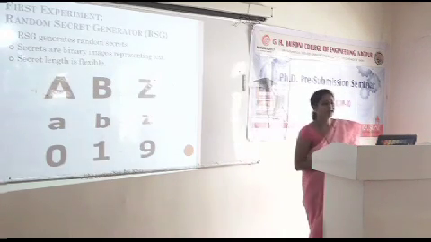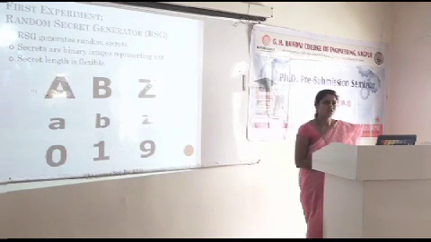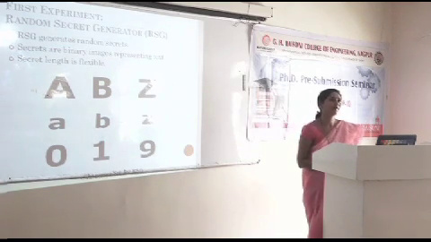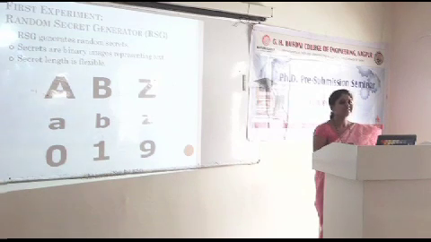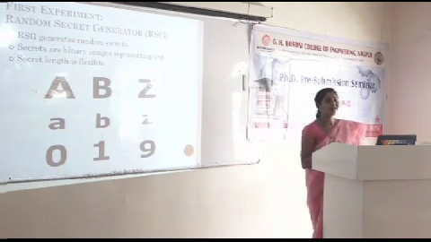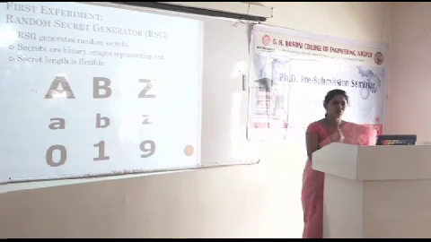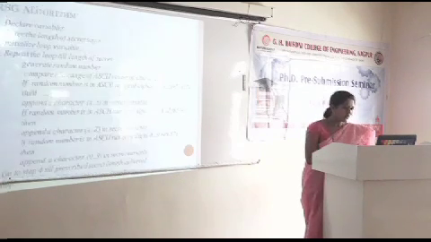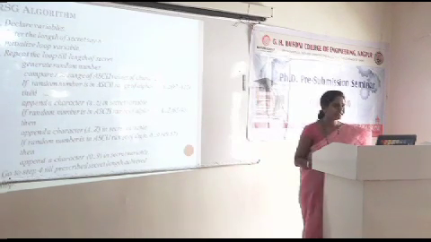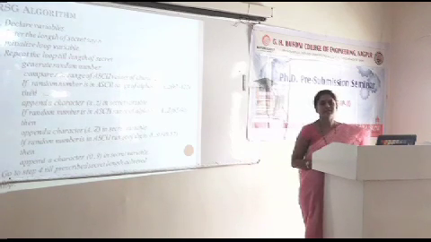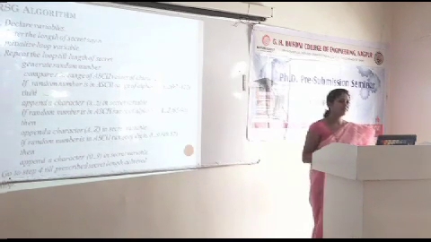So this was our first experiment, the random secret generator. The logic used is very simple. Our aim was to generate any random secret of any length. So we have taken 26 uppercase letters, 26 lowercase letters, and 10 digits. So in all we have a character set of 62, and we designed a binary monochrome image for every character in Paint, stored them at some location, and we wrote a simple logic in the form of the RSG algorithm, that we know the ASCII range of capital letters, we know the ASCII range of lowercase letters as well as digits.